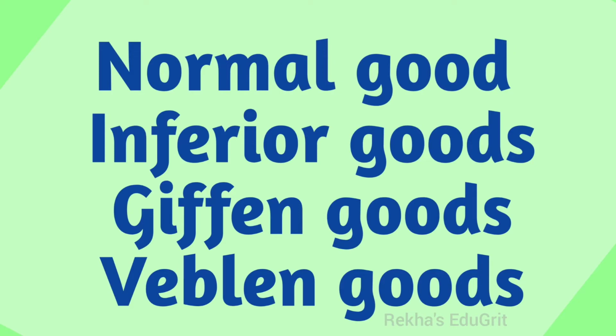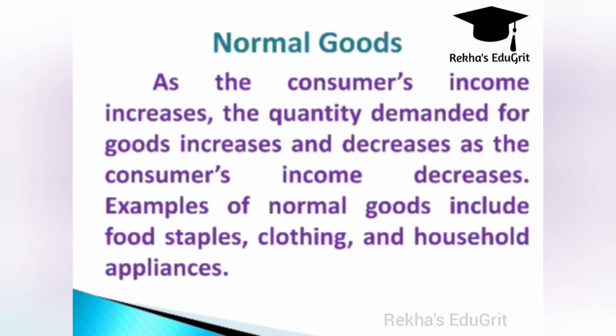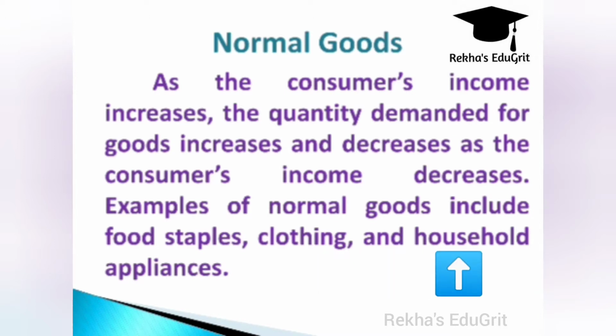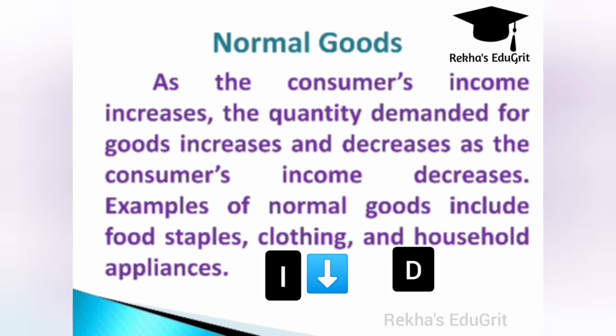First we can see what normal goods are. Normal goods are those goods for which a rise in consumers' income will result in an increase in demand, and when consumers' income falls, it will result in a decrease in demand. So it depends upon the type of the products.